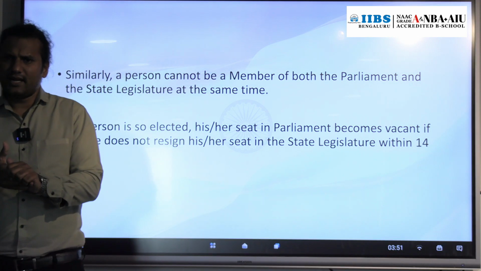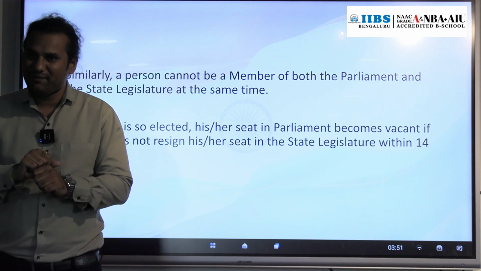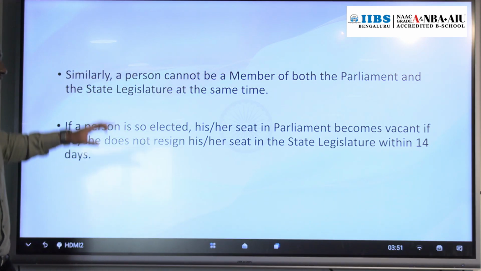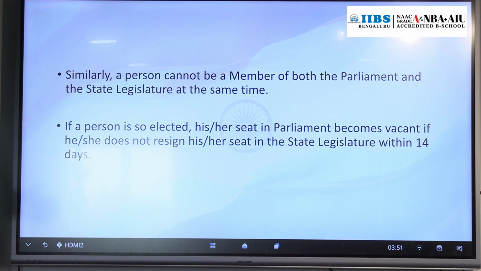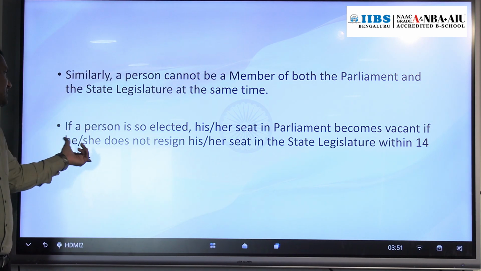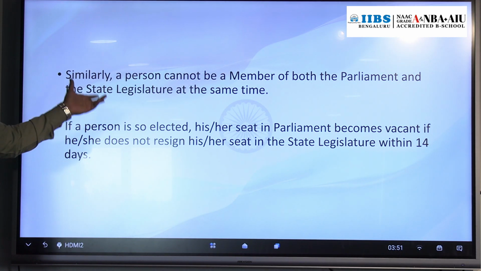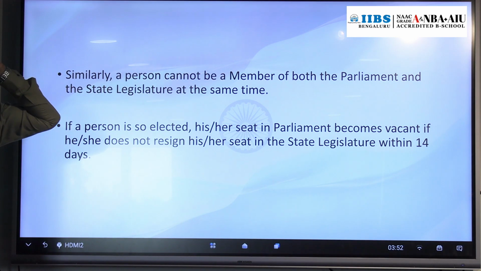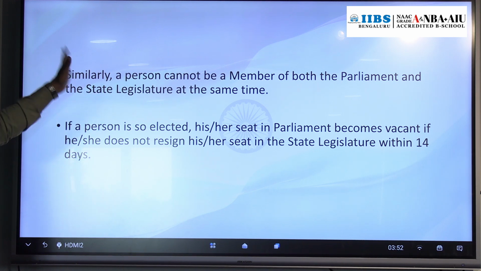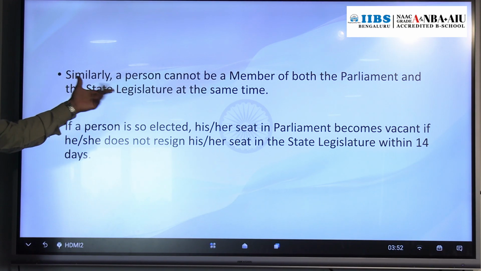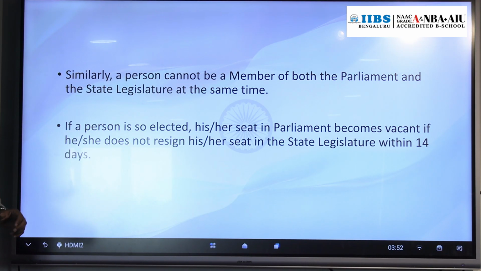There is a possibility that an MLA can also be elected as an MP, a member of Rajya Sabha. At that time, what will happen? For that also we have a provision in the RP Act 1951. What is that? Within 14 days they need to intimate. First of all, a person cannot hold both the MLA post as well as the MP post. Only one post is allowed. Suppose a person who is an MLA is elected as a member of Rajya Sabha. That is a possibility.